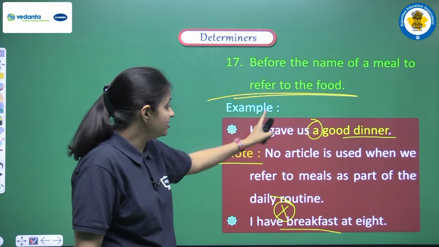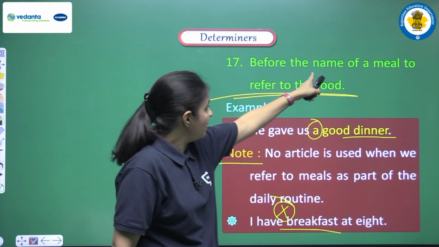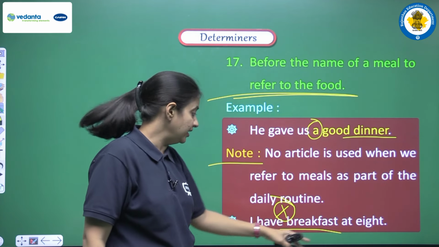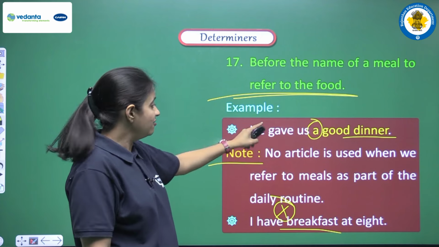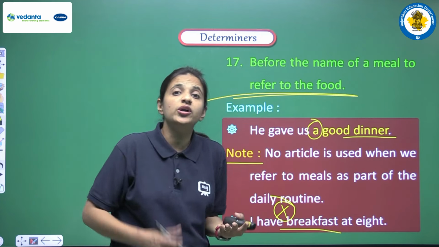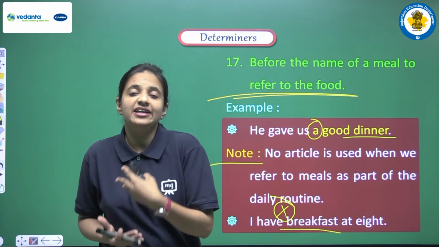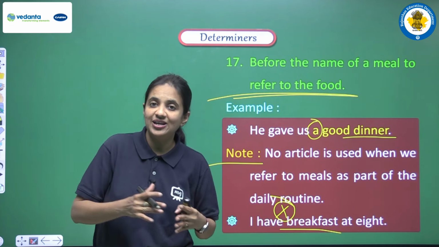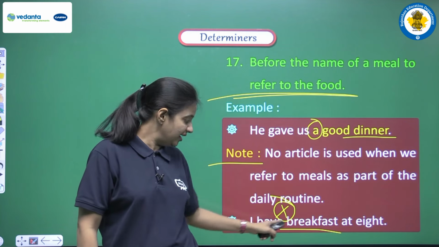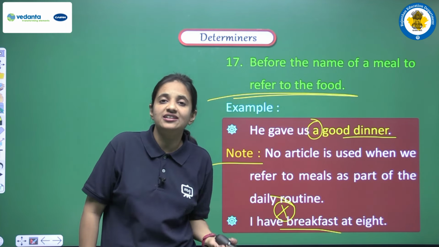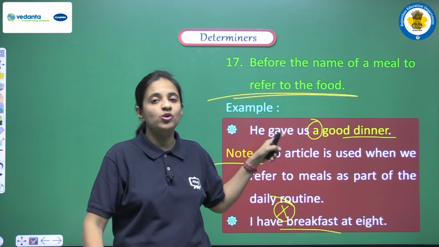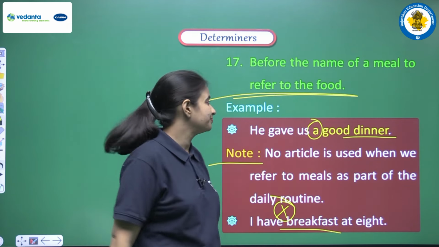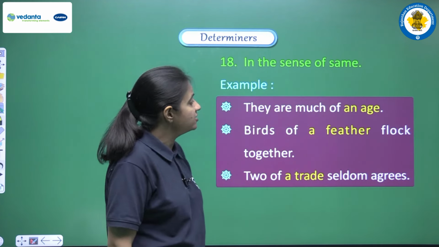The difference is that here we are talking about a meal to refer to the food, and here we are talking about a general daily routine, that I have breakfast at nine. But here we are trying to say that he gave us a good dinner. So here we are talking about that dinner, and we are saying that the food that was served in that dinner was very good. So this is the reason we have no article when we are talking about a general routine thing. But when we are referring to food, at that time we have to use an article before a meal. Clear?